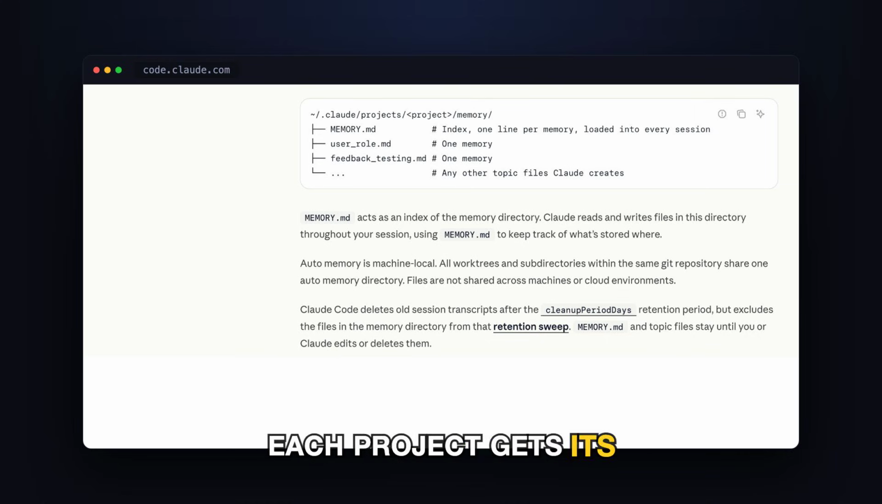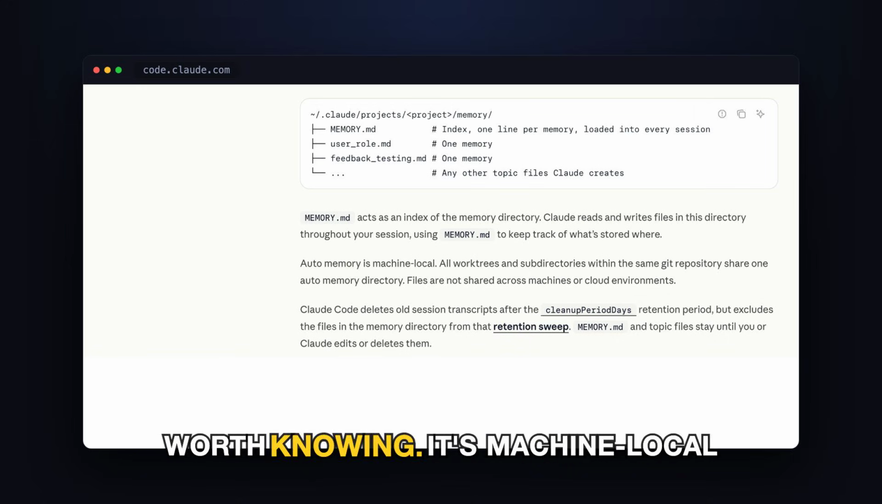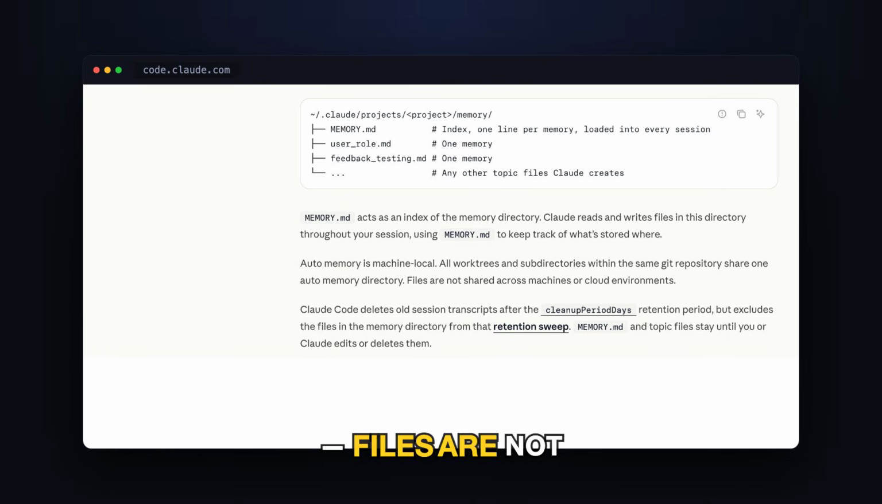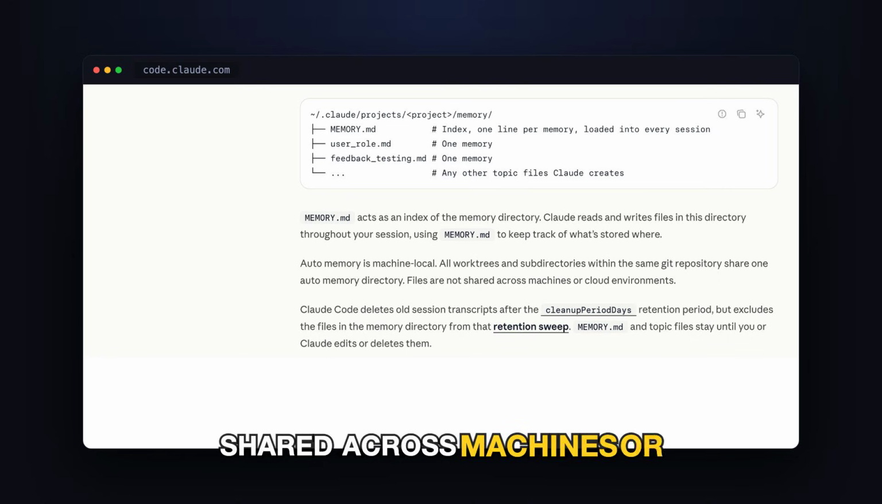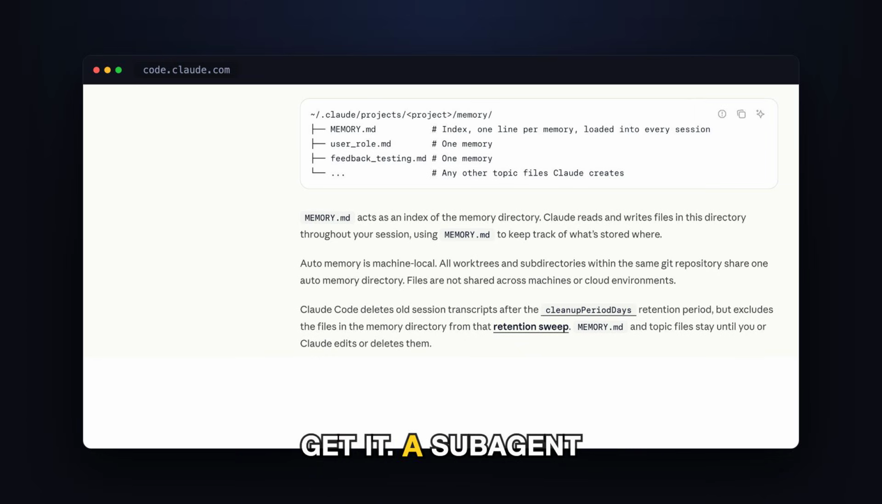Each project gets its own directory under ~/.claude/projects, and the project path is derived from the Git repository, so every worktree and every subdirectory of the same repo share one memory directory. Then 3 properties worth knowing. It's machine local. Files are not shared across machines or cloud environments, so this doesn't follow you to another laptop. Subagents don't get it. A subagent runs its own memory directory, and only a fork inherits the parent's.